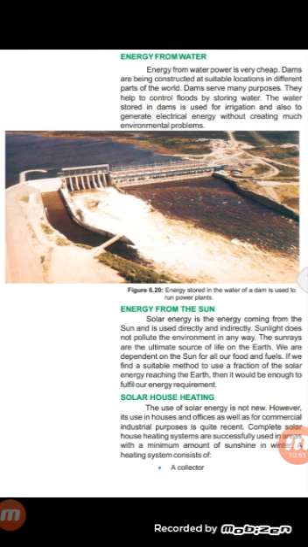So if we use this energy wisely, we can fulfill our future needs.